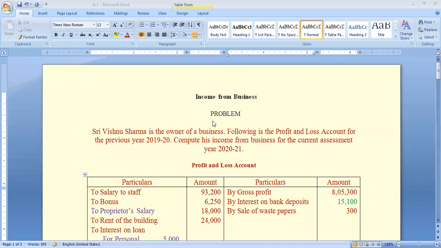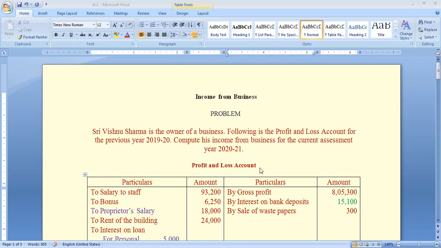Dear students, today we are going to discuss an income from business problem. Sri Vishnu Sharma is the owner of a business. Following is the profit and loss account for the previous year 2019-20. Compute his income from business for the current assessment year 2021.